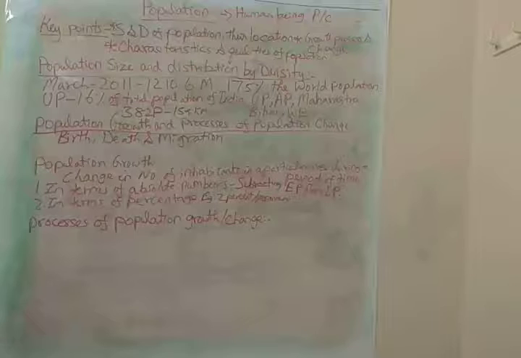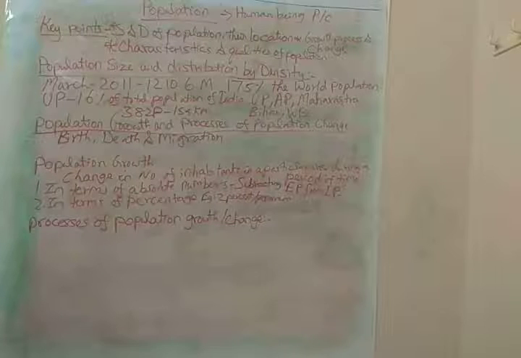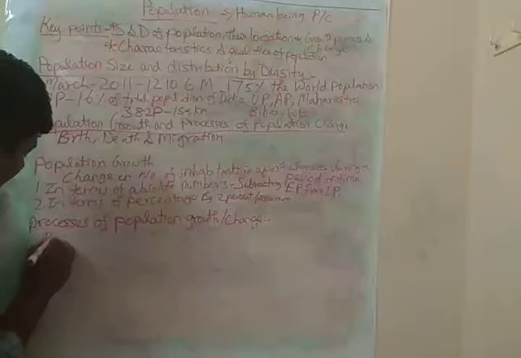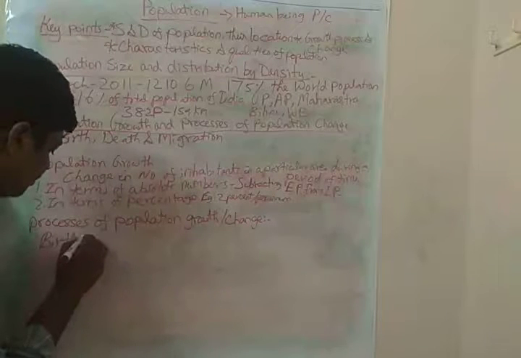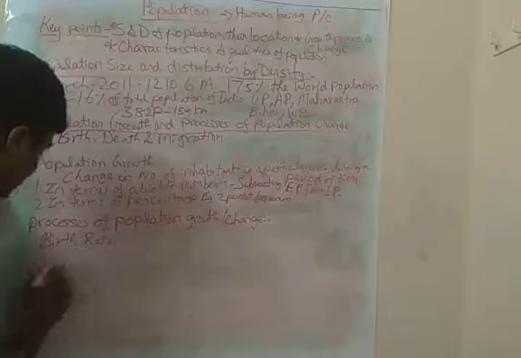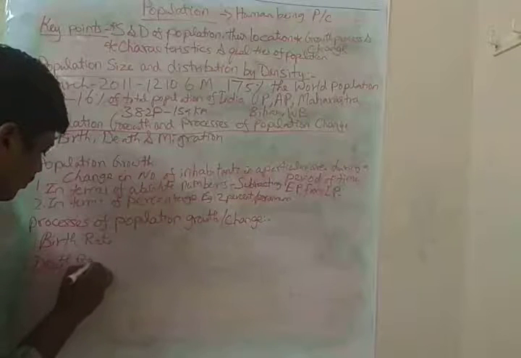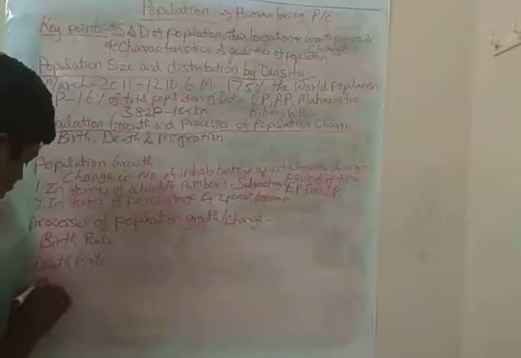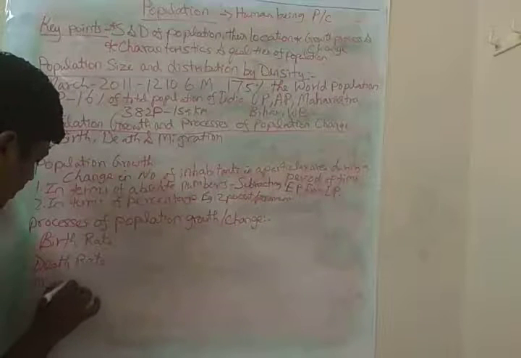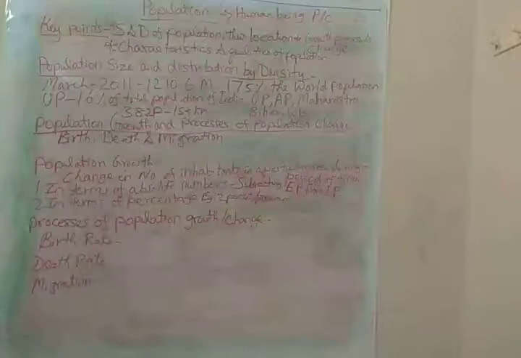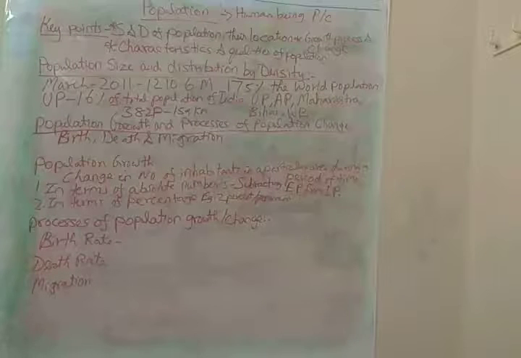And the next one is the process of population growth and change. In this population growth and change, it can mainly be calculated through, as we have already seen now, birth rate, death rate and migration. Okay, ma'am. So, what is this birth rate, ma'am? What is the definition of birth rate?